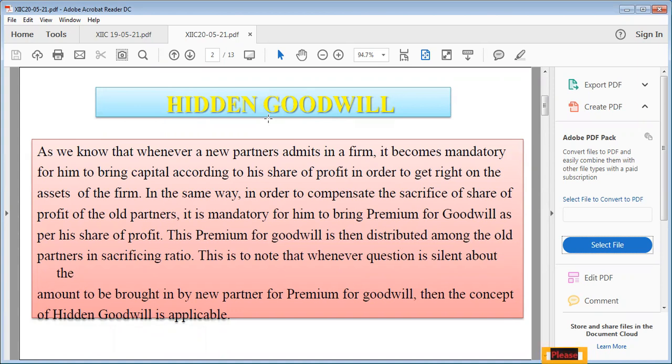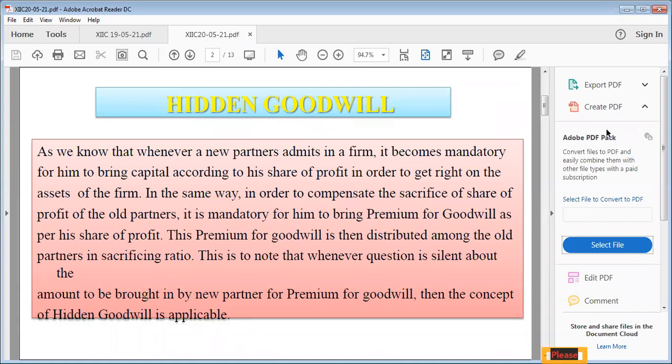Children, if the question is silent, the question tells you that this much amount as capital the new partner is bringing, but the question does not give you any hint regarding premium for goodwill. It means the concept of hidden goodwill is there. We have to follow those steps in order to find out the goodwill of the firm first and then the premium for goodwill according to the share of the new partner. Okay, then hidden goodwill.